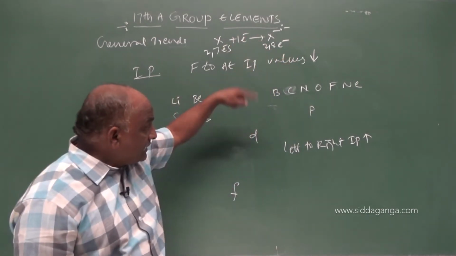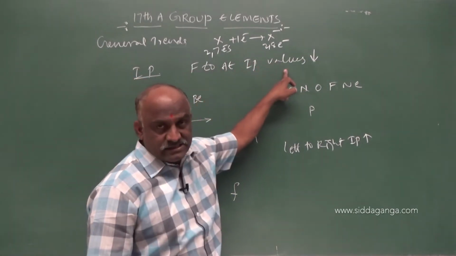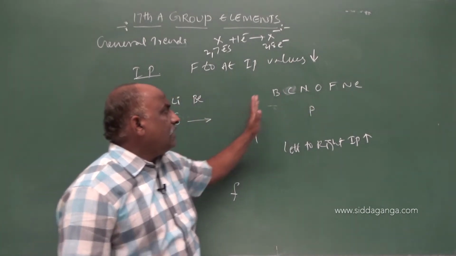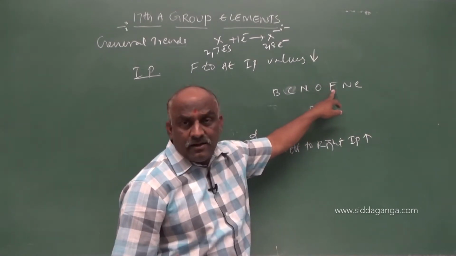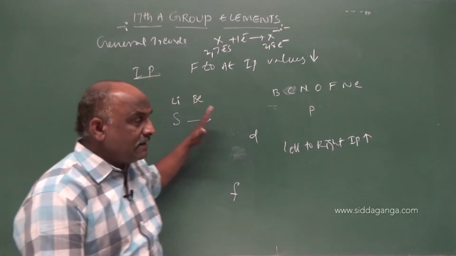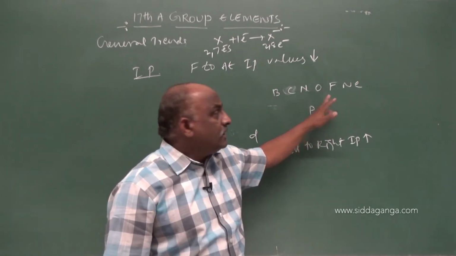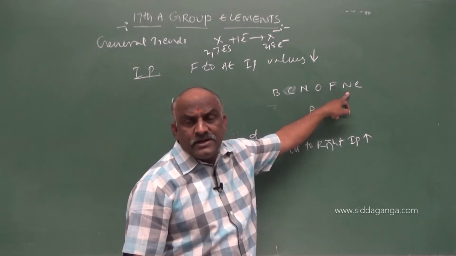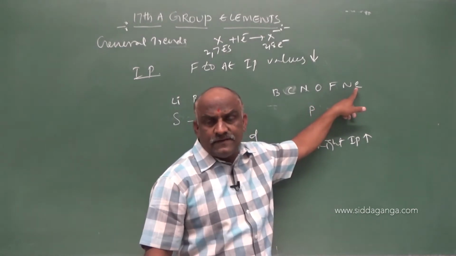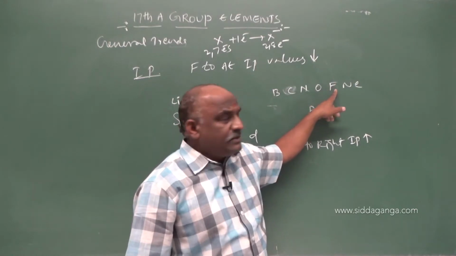Clear? So, what I am saying here, ionization potential values from fluorine to astatine decrease, while compared to S block elements, compared to D block elements, the ionization potential values of fluorine or halogens are greater than transition elements, greater than S block elements, greater than boron, carbon, nitrogen, oxygen. Because it is the last element. After this, the highest ionization potential values go to noble gases only. Noble gases are the first priority for ionization potentials. Next one goes to halogens, because charge will increase here.